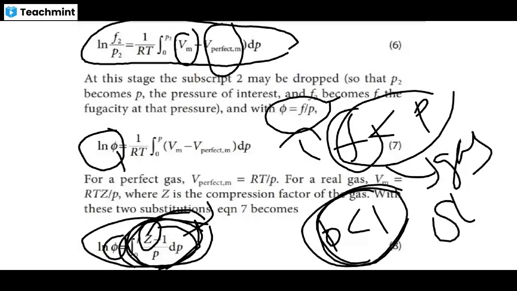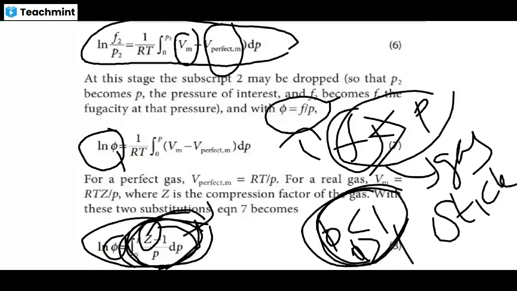That is the concept. When the opposite happens, when z is greater than 1, the integral is positive, phi is greater than 1, and that means fugacity is greater than pressure, just the opposite.